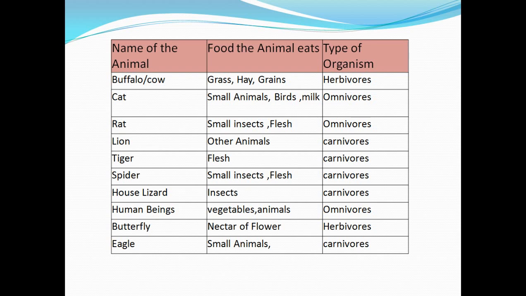Butterfly, what does a butterfly eat? As I've already told you, butterflies and honeybees are organisms which are totally dependent on the nectar of flowers or the flower juice. So they will be considered herbivorous organisms. An eagle also eats small animals, so it will also be considered a carnivore. These are only a few examples I have given you.